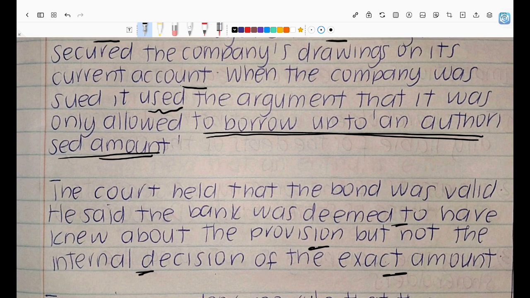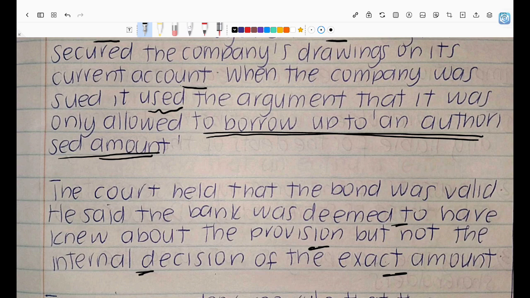When a bank lends you money, they should do some form of research, right? That is what is required, because with the Turquand rule, we're not saying you are just going to be deemed to not have known. If there is a provision, for instance, the Credit Act, right, that requires you to check the creditworthiness of your client, then amid the credit checks, this bank should have seen that the company's MOI allows the company to only borrow an authorized amount, right?